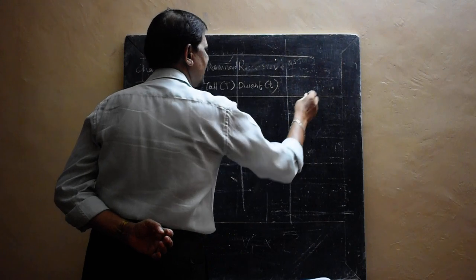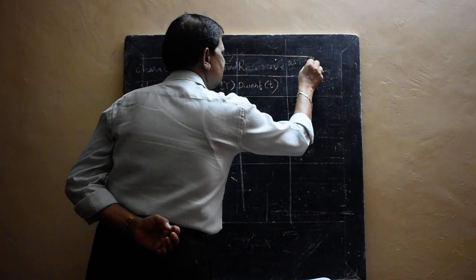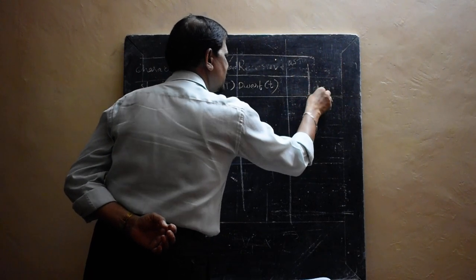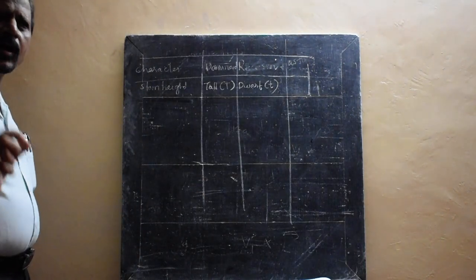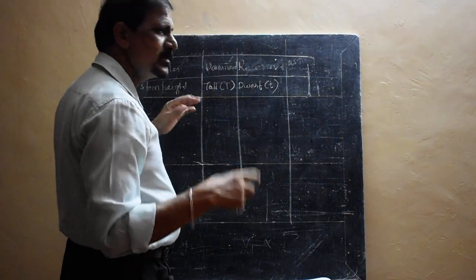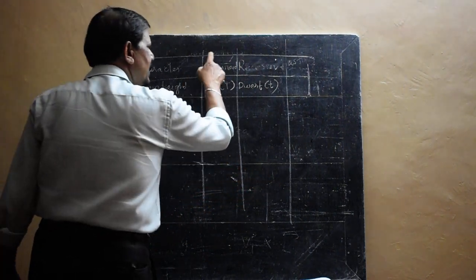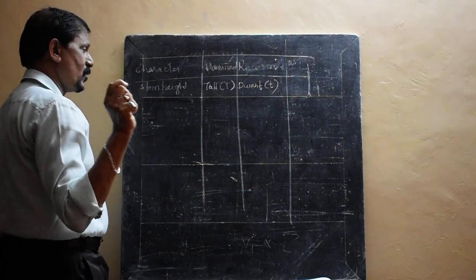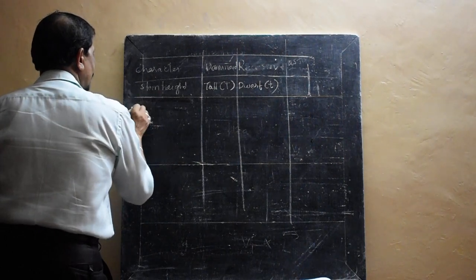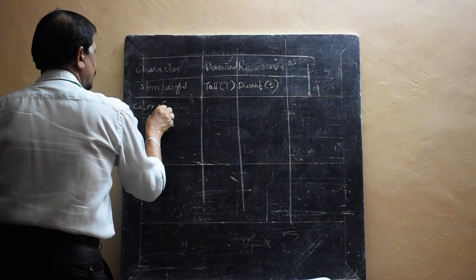And small t. So this plant is tall, and another one is dwarf. Dwarf means small, and tall means bigger. So here the two characters, T and t, are called contrasting characters. Now the color of the flower.